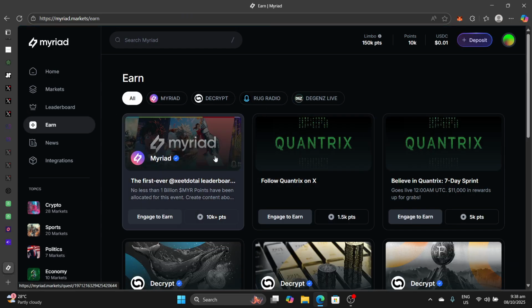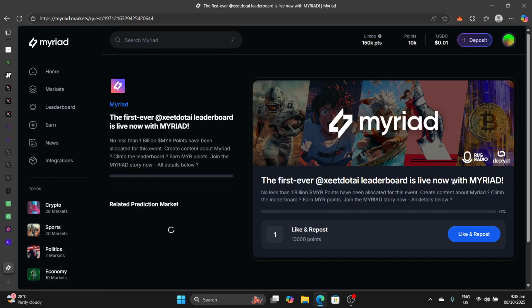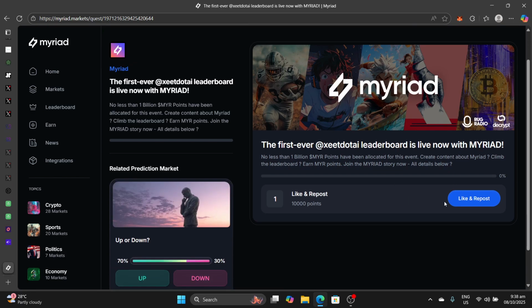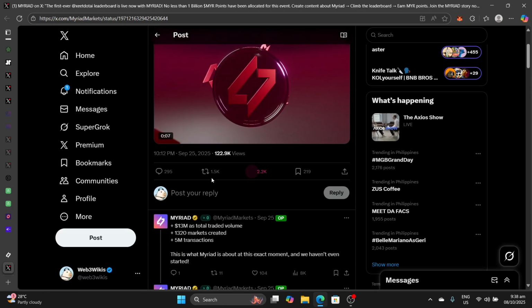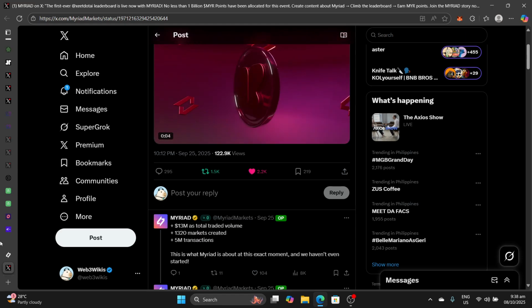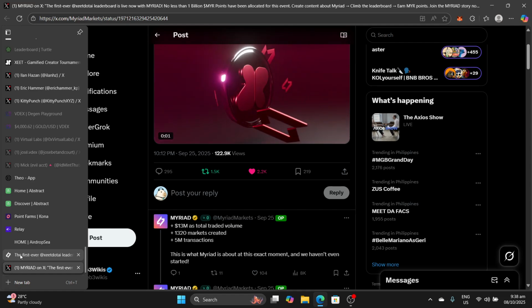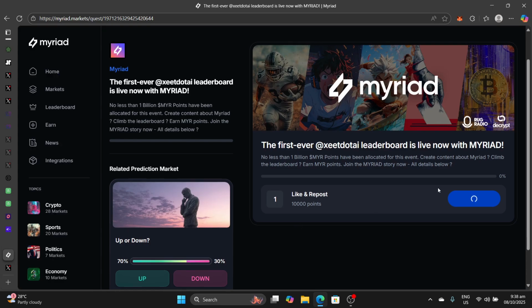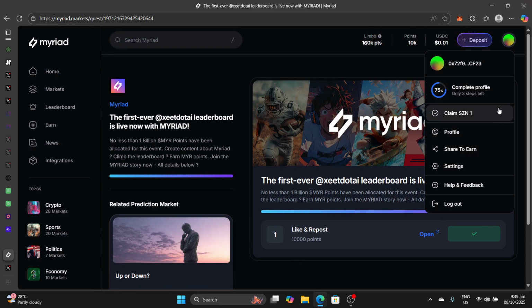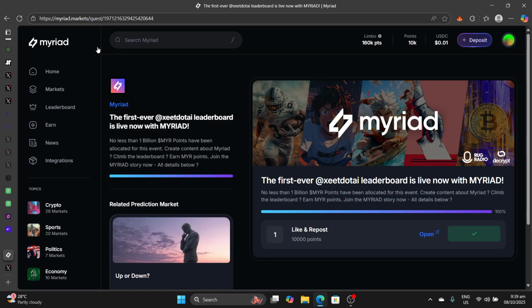Now, these are social quests. So this one is engage to earn for 10,000 points. You click on that. So this one involves liking and reposting a particular post. So this is going to lead to X. Of course, this will apply on the assumption that you have connected your X account on Myriad Market, which you would likely have done when you complete the quest shown here, this complete profile. So I've earned 10,000 points.